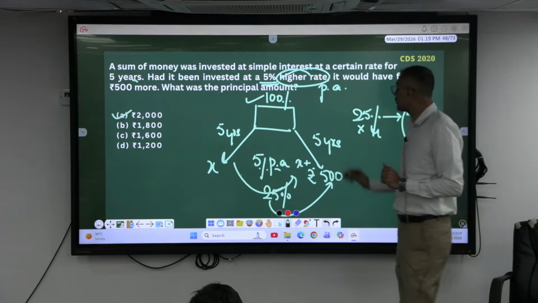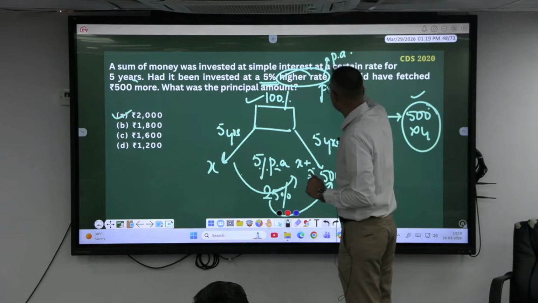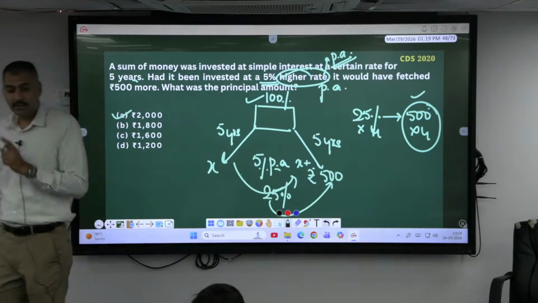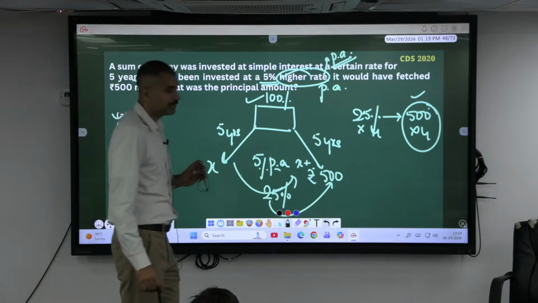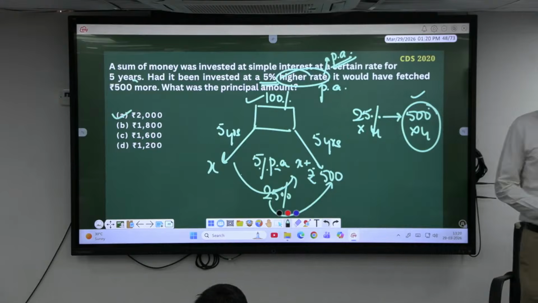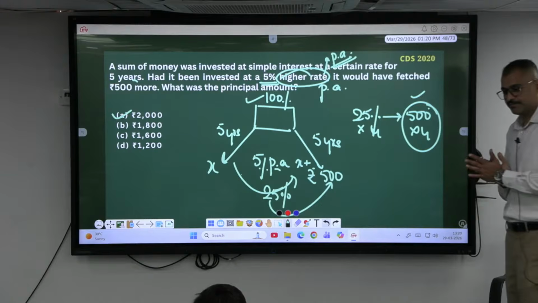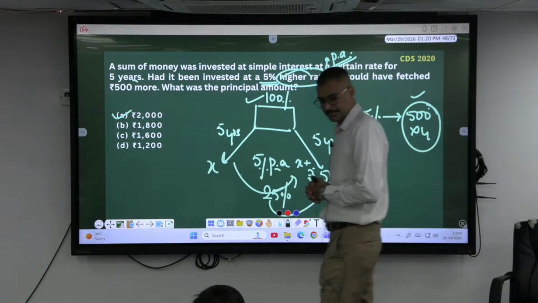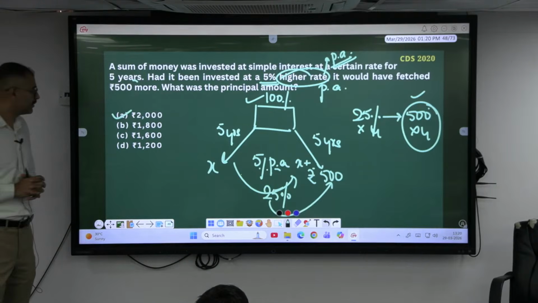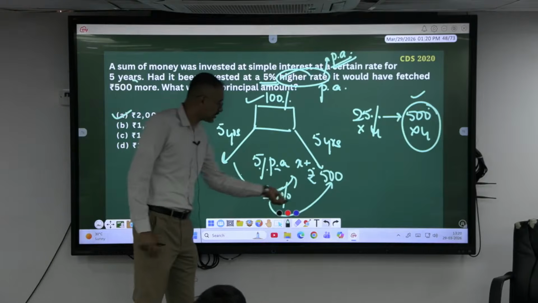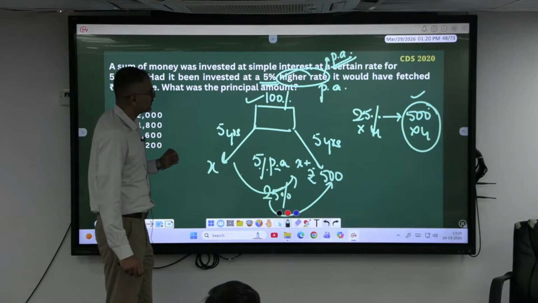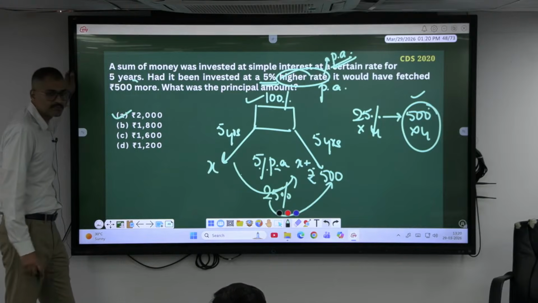Higher rate. Rate is always per annum. Remember, though he has not mentioned it, rate is always per annum per 100. 5% means on 100 rupees you have to pay 5 rupees more per year. So for 5 years, you will be paying 25%. That 25% more is given as 500. If 25% value is 500 rupees, I have invested 100%, which is 2000.